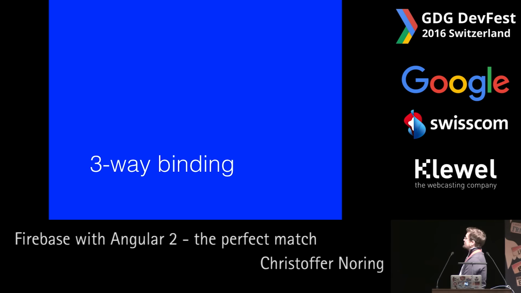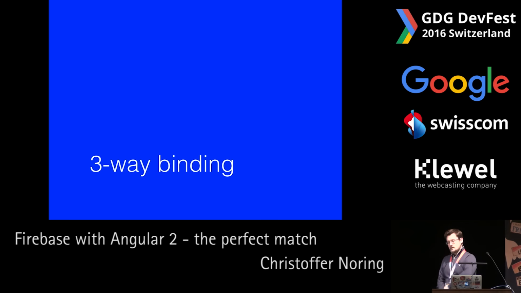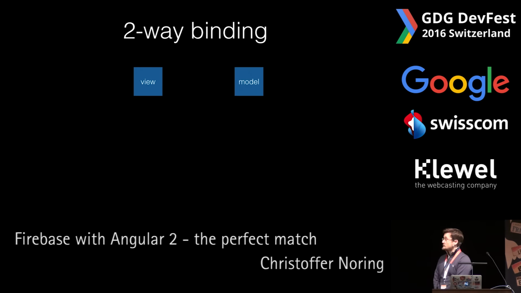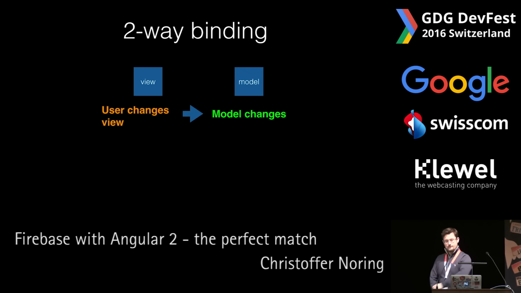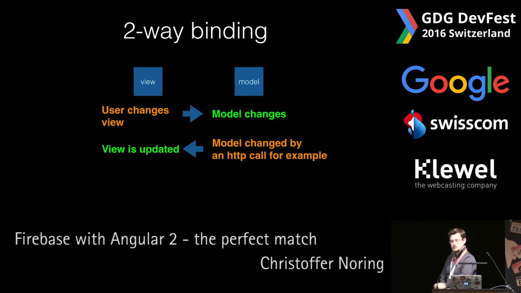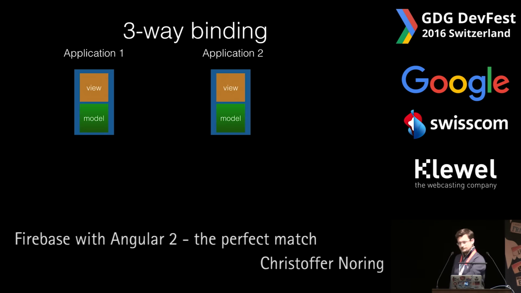Let's first talk about three-way binding. To cover three-way binding, let's first talk about what two-way binding is. I suspect that you already know what that is, but let's cover the basics. In a two-way binding, we got a view and a model. We got the one case where the user changes the view, which leads to the model being changed. And we got the opposite case, where the model is being changed by an HTTP call, which leads to the view being updated. So this is very simple, we understand this.